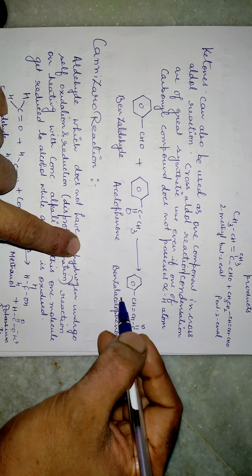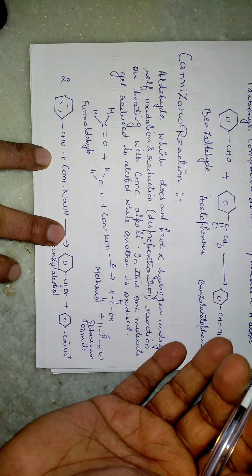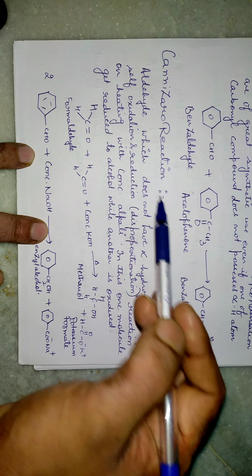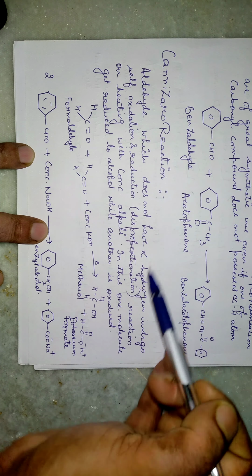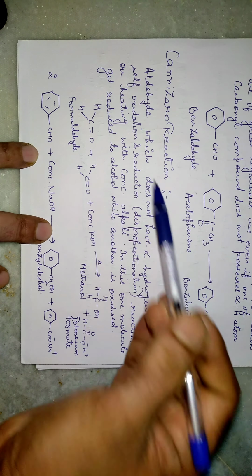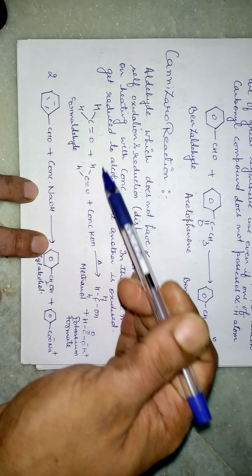Alright, now the second one is the Cannizzaro reaction. This is opposite of the aldol reaction. For aldol and cross aldol there has to be an alpha hydrogen. However, in the Cannizzaro reaction, an aldehyde which does not have any alpha hydrogen undergoes self oxidation and reduction. Those reactions which undergo self oxidation and reduction are known as disproportionation reactions. On heating with concentrated alkali, one molecule gets reduced to alcohol while another gets oxidized. So both reactions happen simultaneously. One molecule gets oxidized, whereas the other gets reduced.